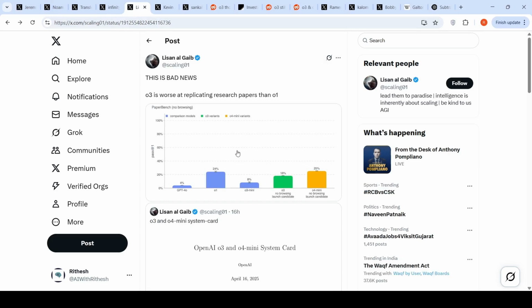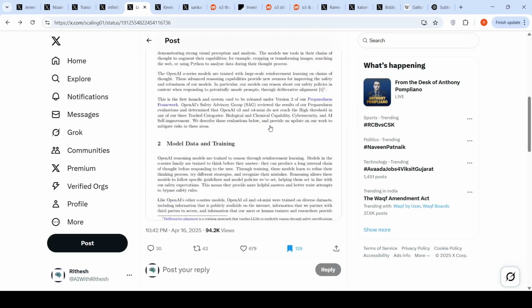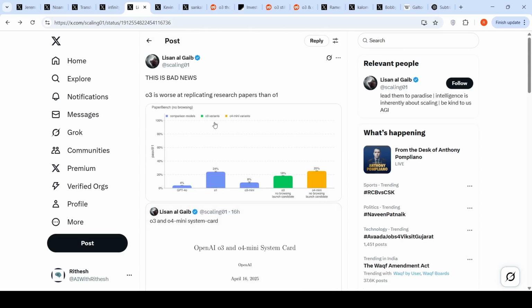Okay, this is OpenAI's PaperBench where they compare how models are capable of replicating research papers. Here O3 is worse when compared to O1. Okay, if you look at the performance of O3, no browsing, it is comparatively lesser than O1. It's kind of regression over here in performance, right? It's not performing as expected over here. So this model is like mixed, I would say. In some cases it works out really well. In some cases it works really poorly. It's not able to still solve simple things.